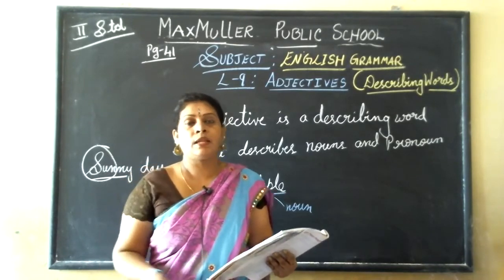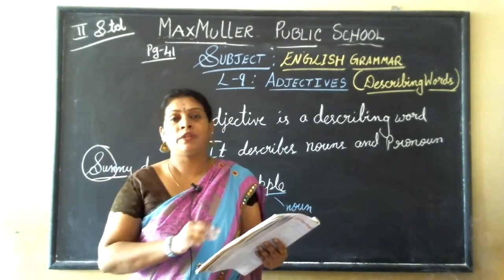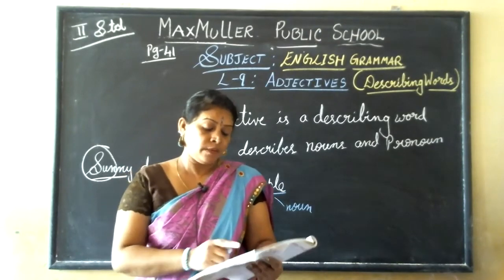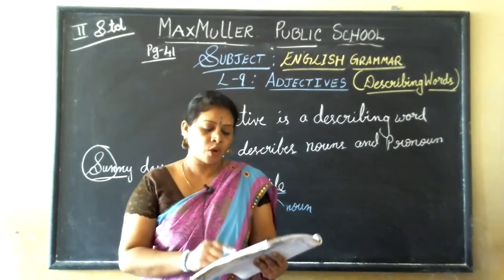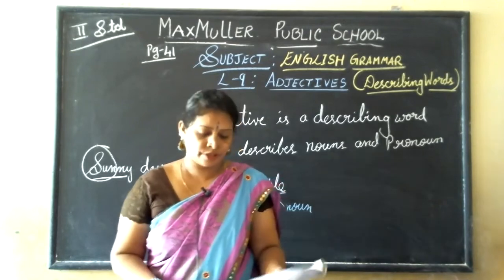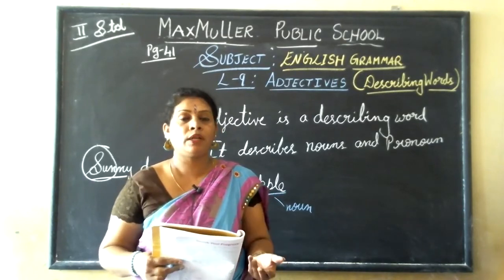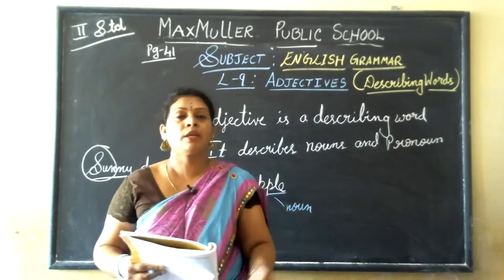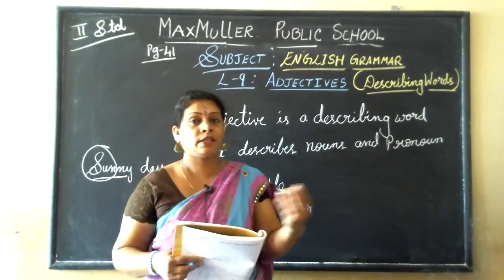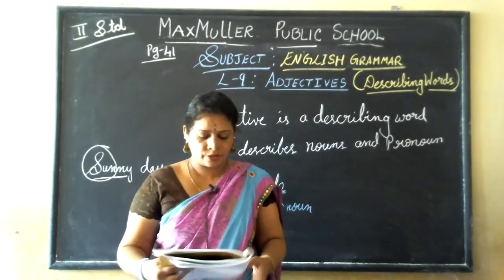A long pencil. Pencil is a thing. It is a noun. And how the pencil is? Long. It is very long pencil. So long is an adjective. Okay, children, the words sunny, red, tall, big, beautiful, and long. All these are adjectives. Now, I hope you will be understanding when you are telling more about a person or a place or an animal or a thing. When you're describing, when you're telling it is like this, like that, then that word, what you use particularly, is known as an adjective.